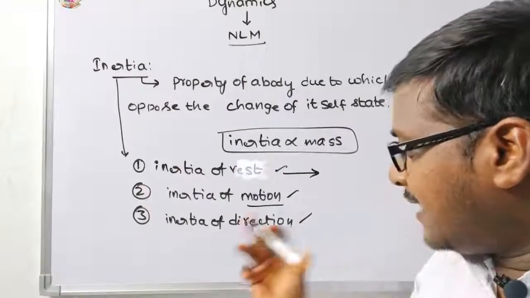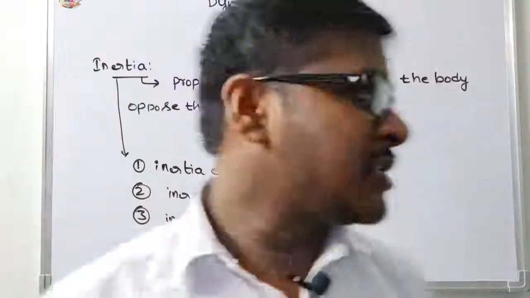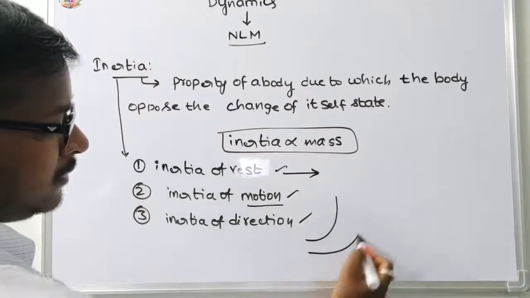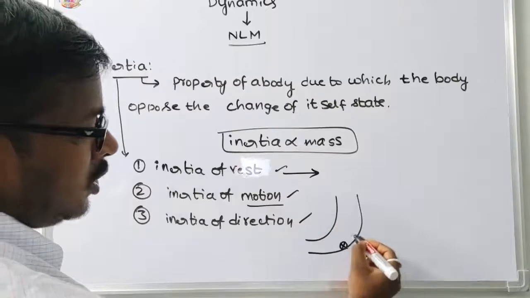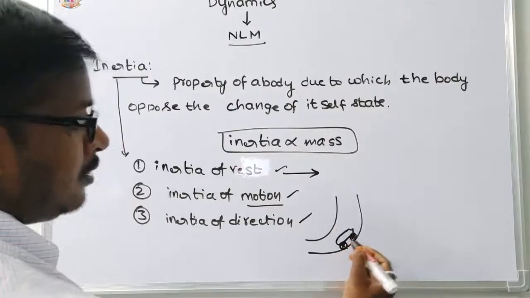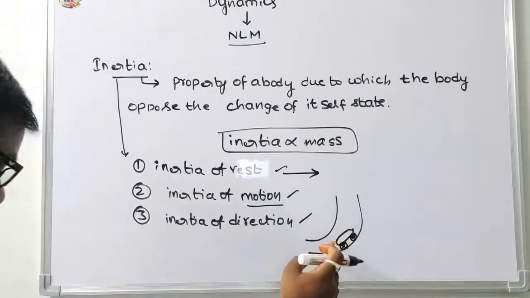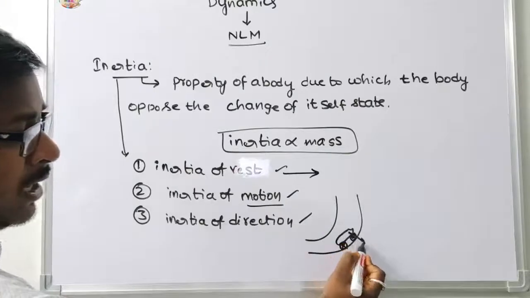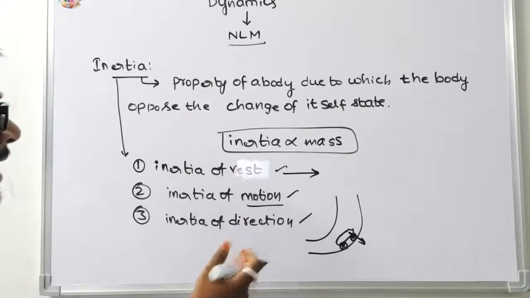The last one is the inertia of direction. When a bus or car rounds a curve, suddenly the person sitting inside is thrown outward. That is the inertia of direction.